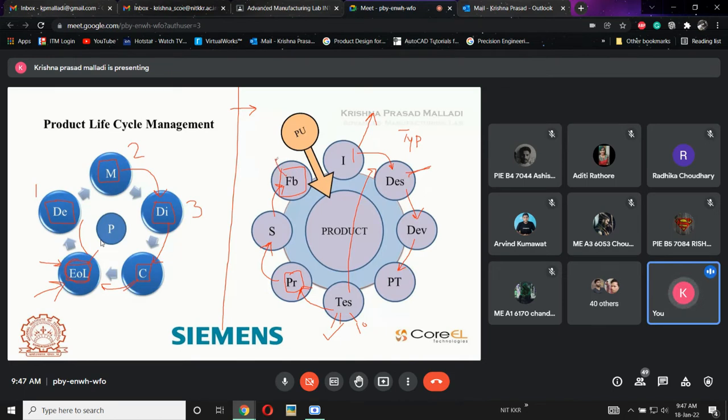Once the list is ready, we pass it to the R&D team for product upgradation. So there is a product X, and if there are some negative things, I want to improve that. So I collect all the negative things and try to improve them. That is nothing but the product upgrade. Once the upgrade is done, I launch the product with a new version. So this is called a typical PLM. It is a simple PLM. Clear?